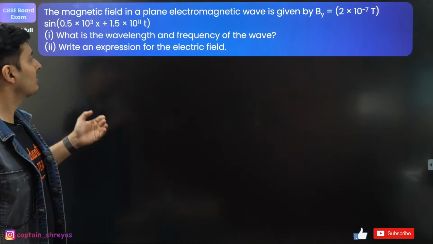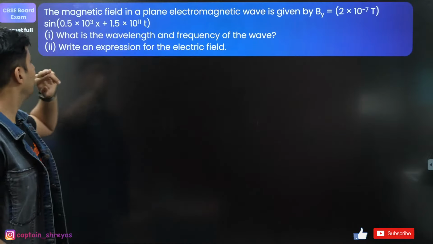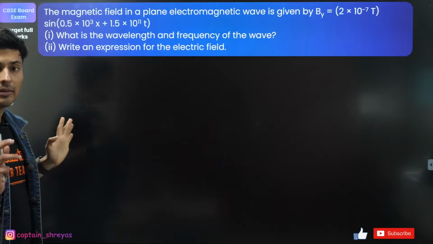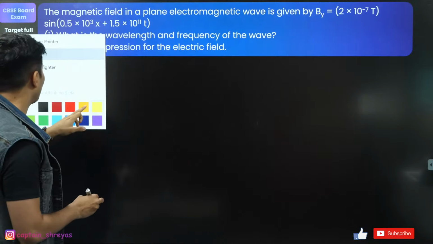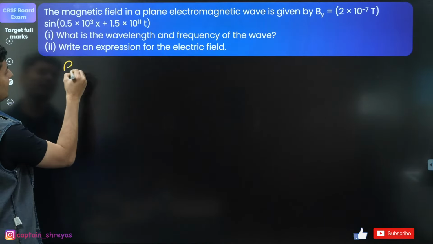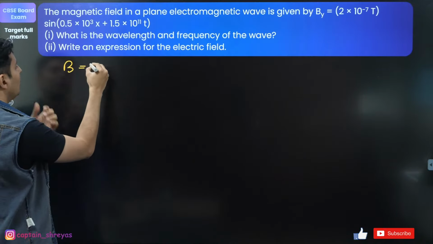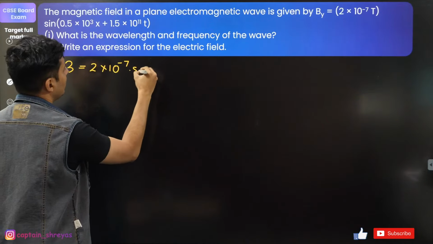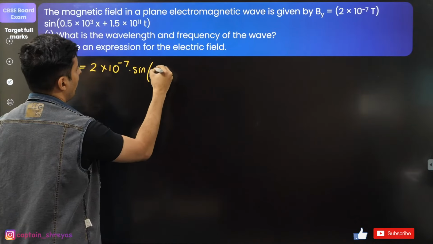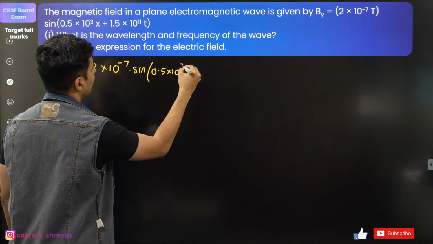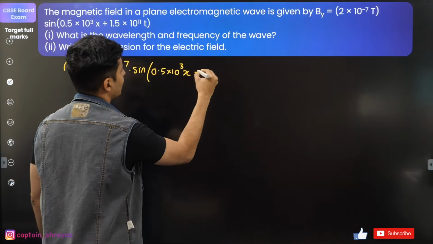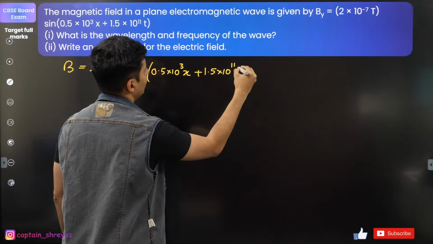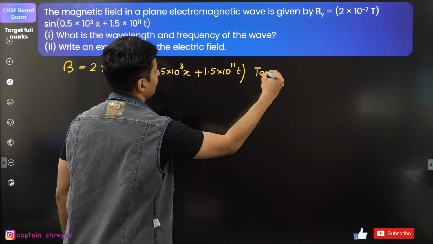Okay, electromagnetic waves question. Equation is given. What is the wavelength? What is the frequency? Write the expression for the electric field. Okay, let me write down the equation properly for you. The magnetic field is given by 2 into 10 to the power minus 7 into sine of (0.5 into 10 to the power 3 x plus 1.5 into 10 to the power 11 t). This is in Tesla.